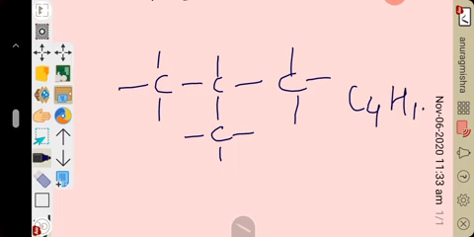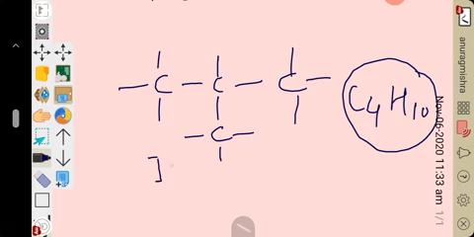So you can see the molecular formula is the same in both cases, while the structural formula is different. So they are isomers of each other. This is called isobutane. So isobutane and N-butane are isomers of each other. They have the same molecular formula, but the structural arrangement is different. I hope you understood.